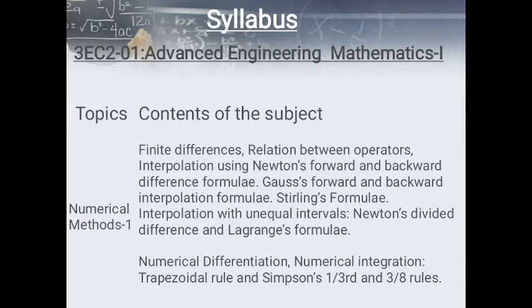What is the syllabus of your Advanced Engineering Mathematics? Unit first is Numerical Method first. In this: finite difference, relation between operators, interpolation using Newton forward and backward difference formula, Gauss forward and backward interpolation formula, Stirling's formula, interpolation with unequal interval, Newton's divided difference and Lagrange formula, numerical differentiation, numerical integration, trapezoidal rule and Simpson 1/3 and 3/8 rule.